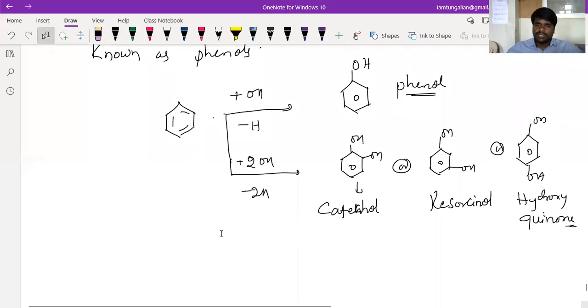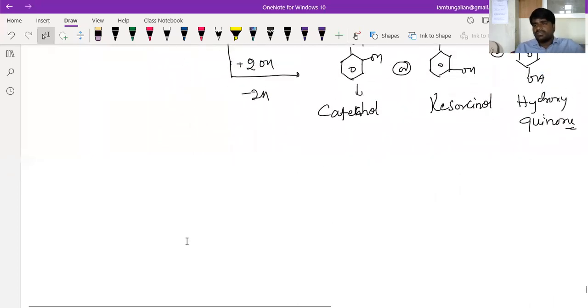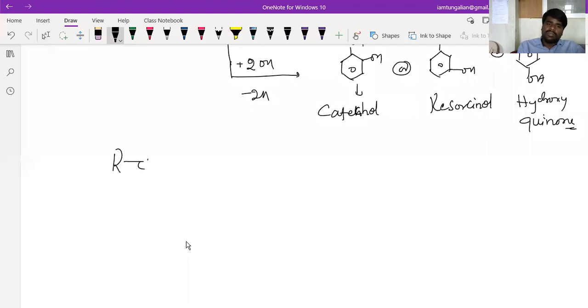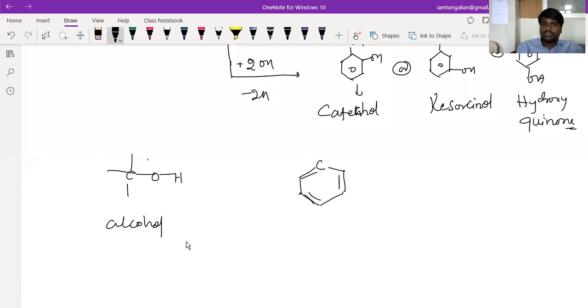So what is the difference between alcohols and phenols? If I take something like this, this is your alcohol. And if you take it here, this is your phenol.